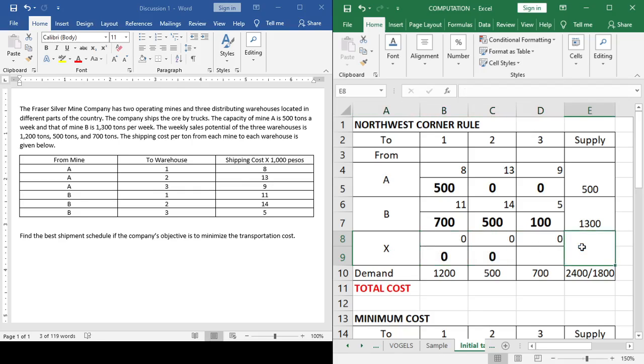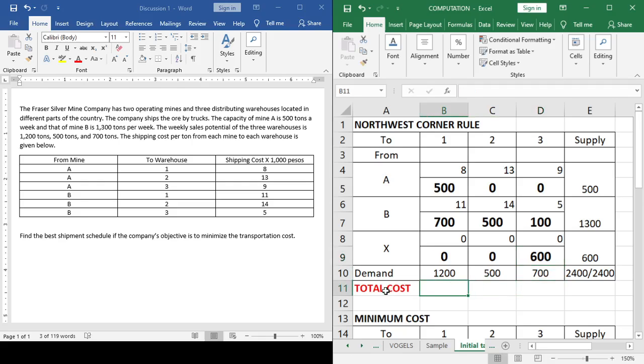By the way, we forgot to input this one ganiha, pero actually okay ra karon, pwede pod sa sugod pa lang ato nang ibutang kung pila ang supply ni dummy source. Now, pila man ang supply? Since 1,800 raman ni, ang demand is 2,400, kulang siya og 600. So you add there 600 para ang table will be balanced. So that is now 2,400 each. Okay? So balik ta kani nga cell, pila na kulang ni destination 3, 700 minus 100, so 600 na lang wala pa na satisfy. And then ang supply ni X or dummy source is also 600. So you put there 600.